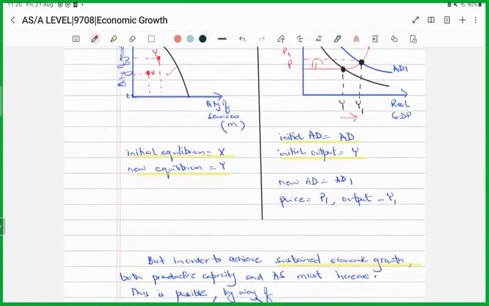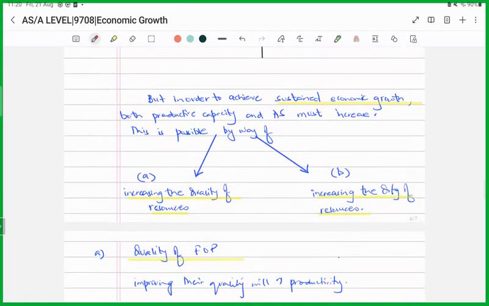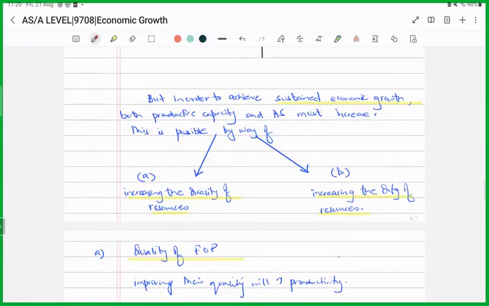Now, if the economy wants sustained economic growth, then although the productive capacity is increasing, we should also have an increase in aggregate supply. Only then can you say that the economy would be having economic growth in the sustained sense. So how can you achieve sustained economic growth? There are two ways. Either you improve the quality of the resources or you increase the quantity of the resources.